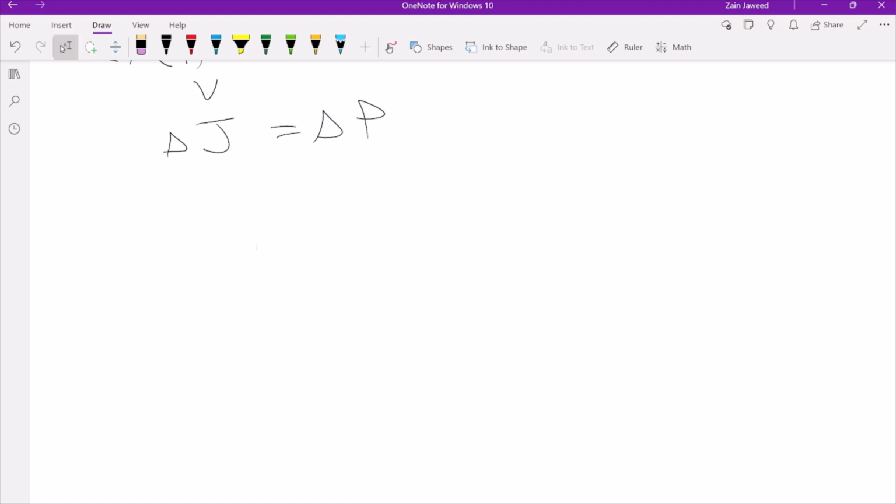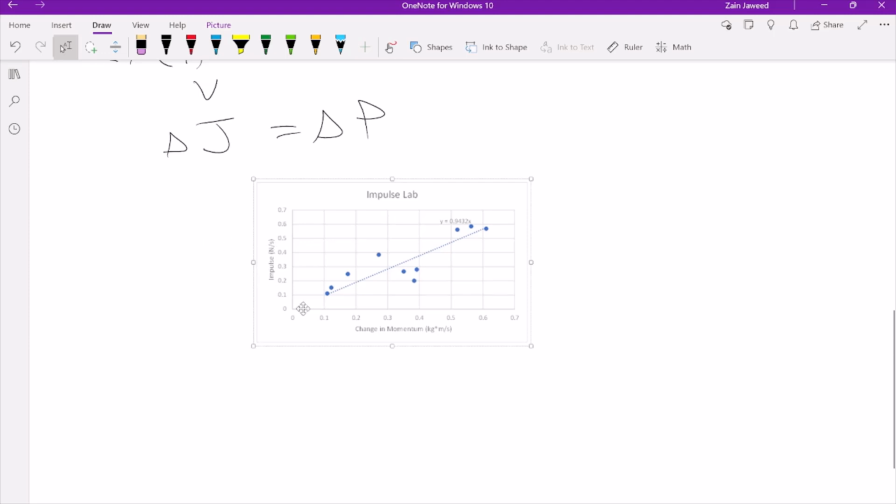And since the change in momentum equals the impulse, if we were to graph these found values on a graph, then the slope of the line should equal 1. So after calculating our values, we plotted them on a graph. So you can see the y-axis is the impulse, and the x-axis is the change in momentum. And our slope was 0.9432. So as I said, theoretically the slope of this line should be 1 because change in momentum and impulse are the same. But for our experiment, we had a source of error that came up to around 10%.